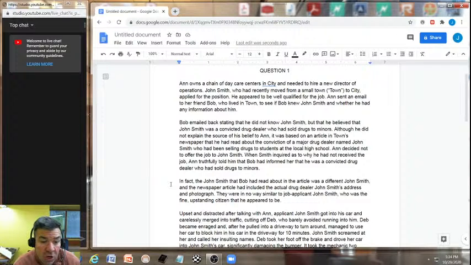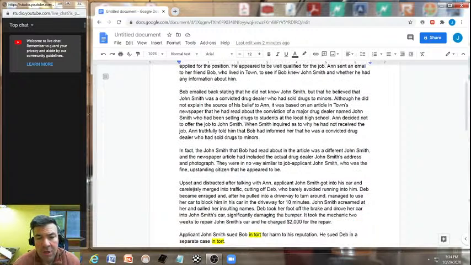In fact, the John Smith that Bob had read about in the article was a different John Smith, and the newspaper article had included the actual drug dealer John Smith's address and photograph. They were in no way similar to job applicant John Smith, who was the fine, upstanding citizen that he appeared to be.